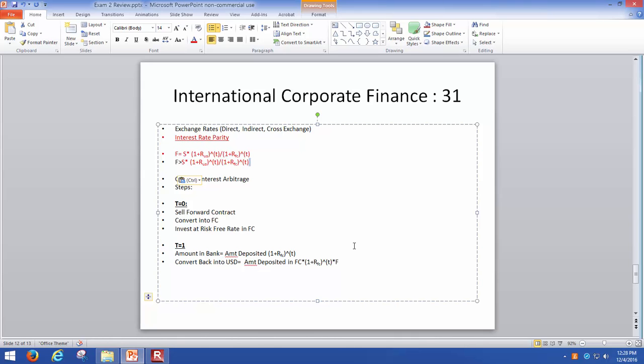And what do we do at the end of the year or at the end of the time period? You have a certain amount invested in the bank, and you want to find out the future value. That would be the amount deposited times 1 plus the risk-free rate in the foreign country, raised to t. And the amount you have, you can convert back into US dollars. So if you take the future value multiplied by the forward price, that gives you the amount in US dollars. So the question might be, what is the profit from arbitrage?